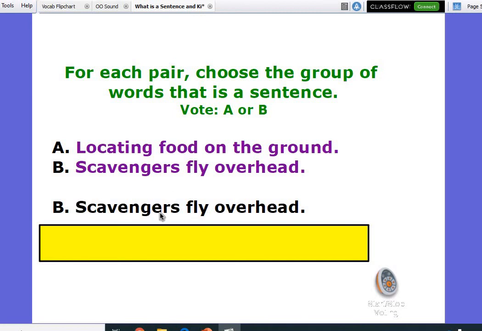It's about scavengers. What do the scavengers do? They fly overhead, so that's your subject and your predicate. Locating food on the ground, it tells me what they're doing. They're locating food, but it doesn't tell me who. It's missing its subject. So good. This one was a good sentence. Let's try one more.